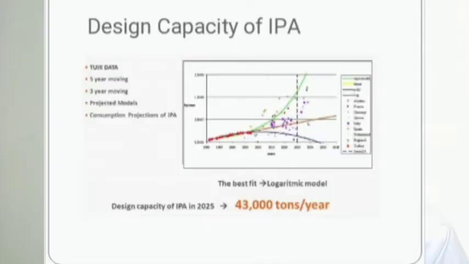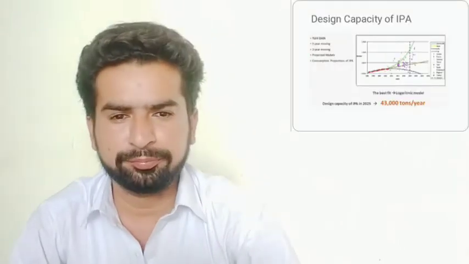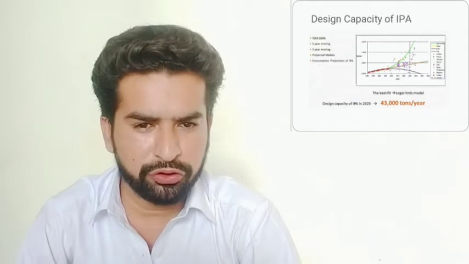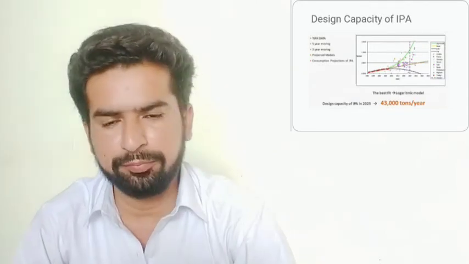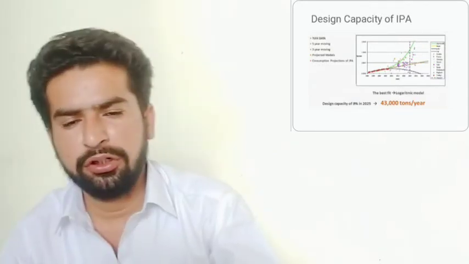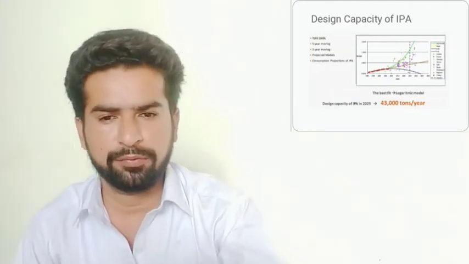You can see the green line, it's increasing consumption of IPA. By the logarithm model, by calculating the data, we got that the design capacity of IPA in 2015 will increase to about 43,000 tons per year. This means the consumption of IPA will be increasing in the future.